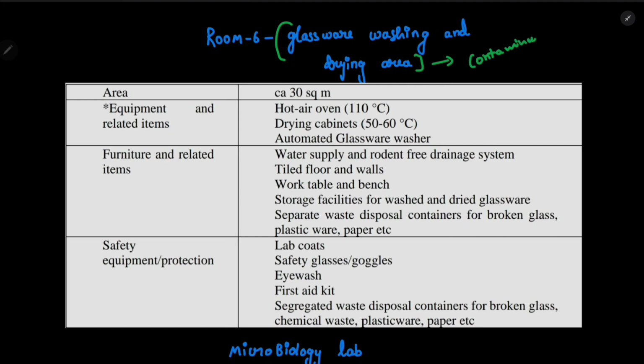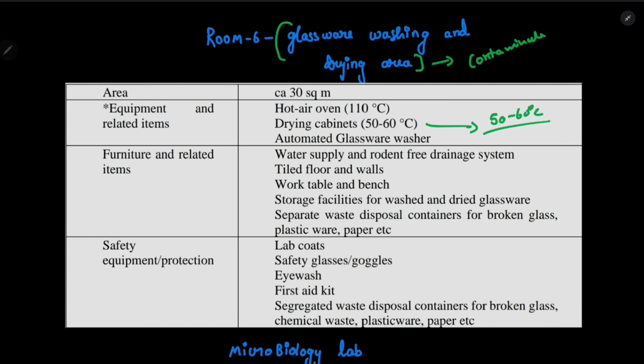If it is contaminated, then all the other analyses done using this glassware will be faulty. The area is 30 square meters, sorry, not centimeters, and the equipment is a hot air oven, drying cabinets, and an automatic glassware washer. Hot air oven is 110, and drying cabinets to dry the glassware are 50 to 60.